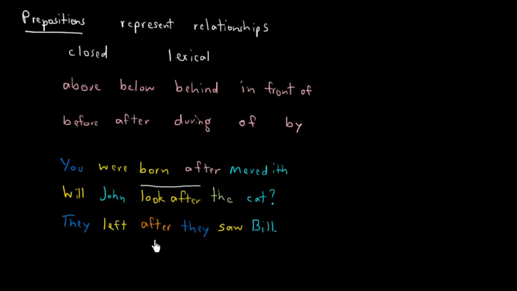And after, in this case, is a subordinating conjunction. Okay? It's a condition for why they left. Okay? So, in the first case, after is a preposition. In this case, after is part of a verb. And in this case, after is a conjunction.